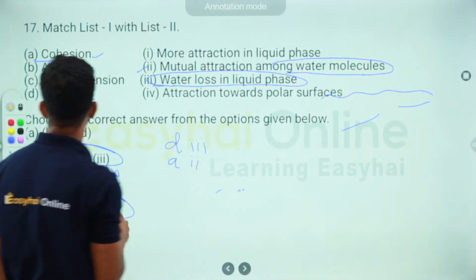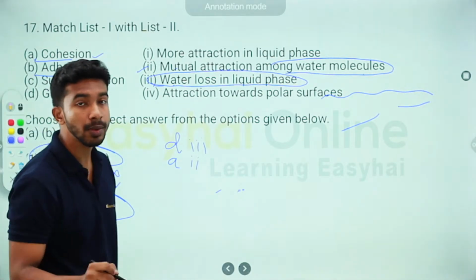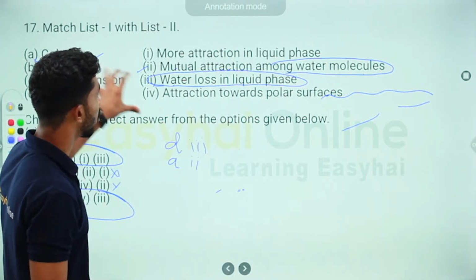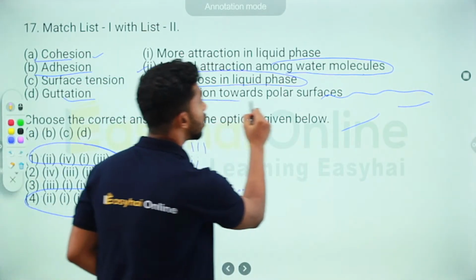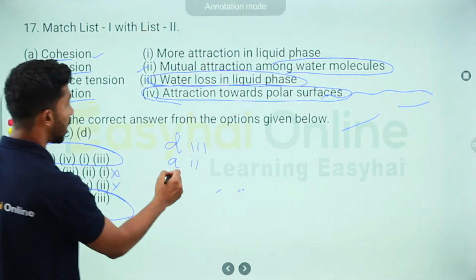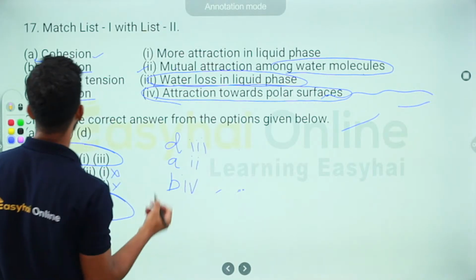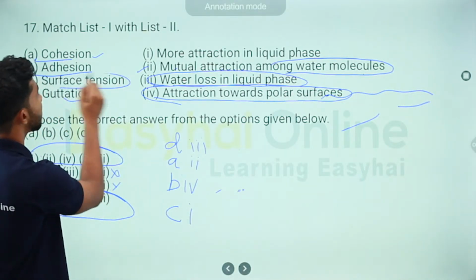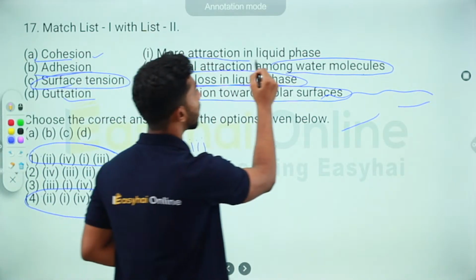So this is correct. And next, adhesion. What did I say adhesion was? That water molecules are able to stick to other polar surfaces. Which one of these is it? Okay, attraction towards polar surfaces. There you go, we've solved it. So B is 4, and that automatically leaves us with C is 1, that is surface tension is the more attraction in liquid phase.